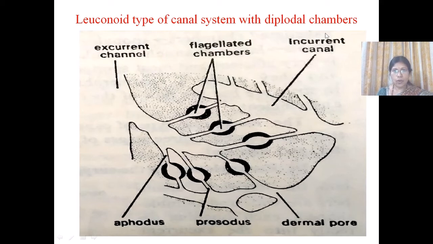So here the water from the outside enters through dermal pores, and from here into incurrent canals. Incurrent canals open into flagellated chambers through prosodus. From the prosodus, the flagellated chambers move the water into excurrent canals through apodus, and from here the water goes outside.